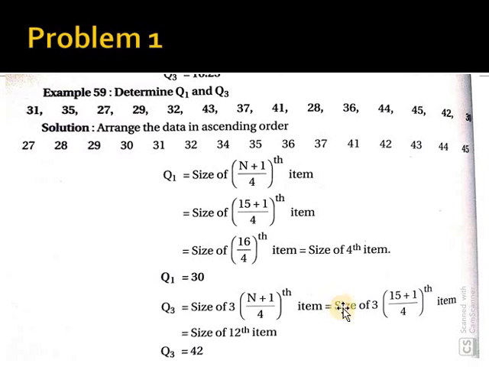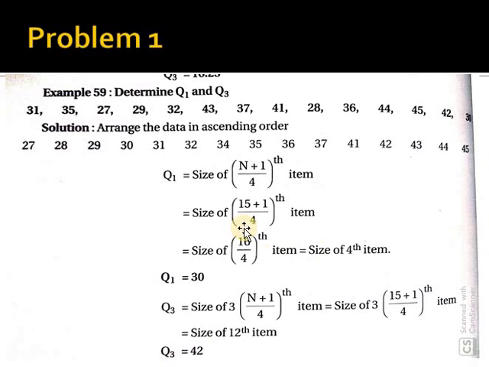So again, 3 into n means 15 numbers we have, plus 1, divided by 4, we will get the 12th item. So 1 2 3 4 5 6 7 8 9 10 11 12. The 12th item is 42. The 42 is the quartile 3, Q3.